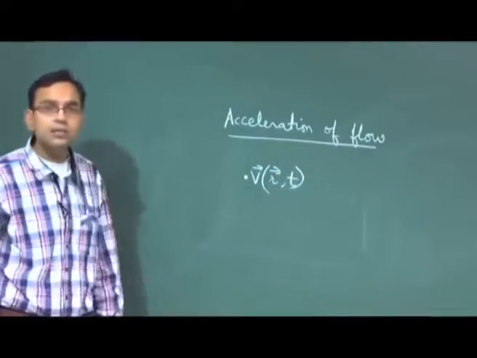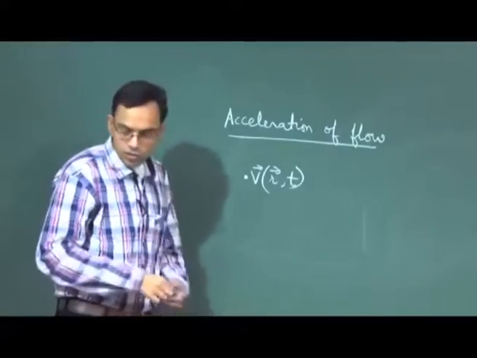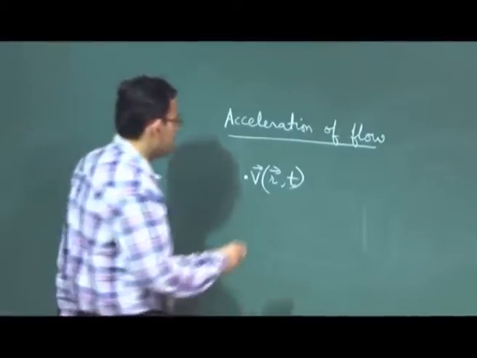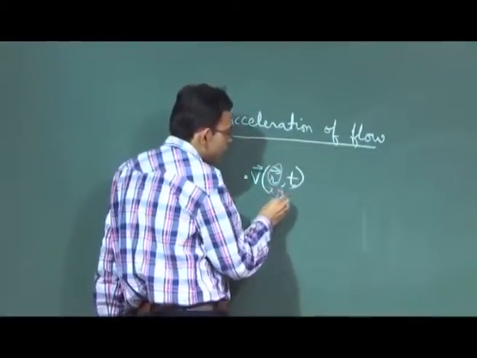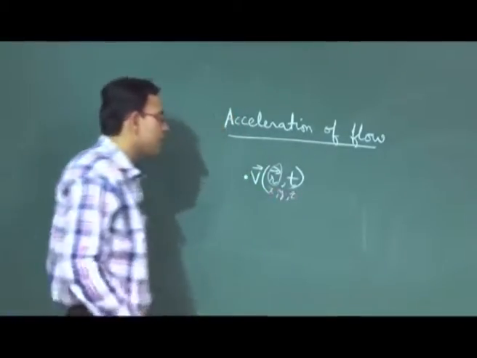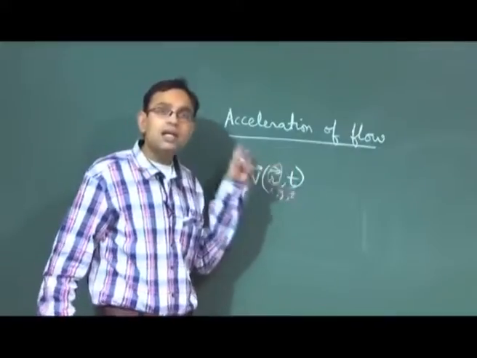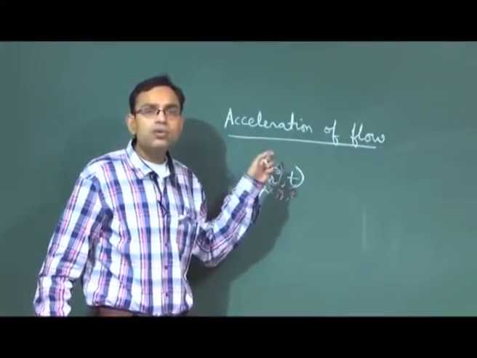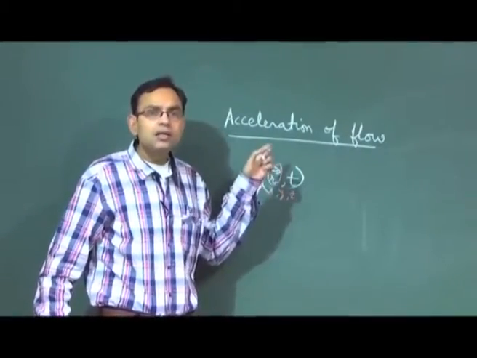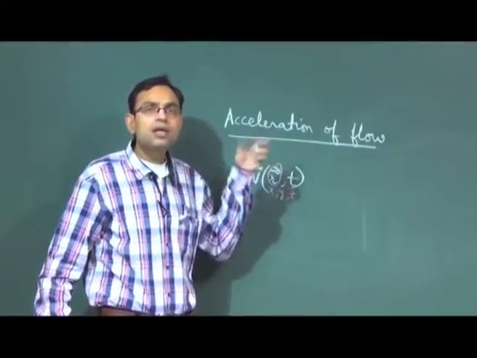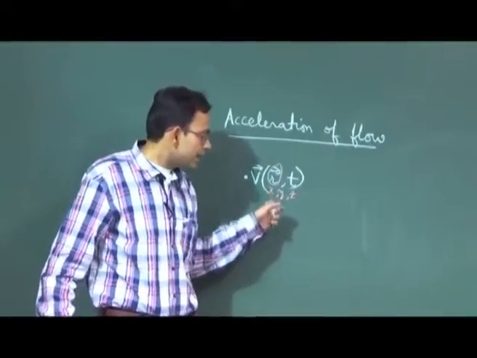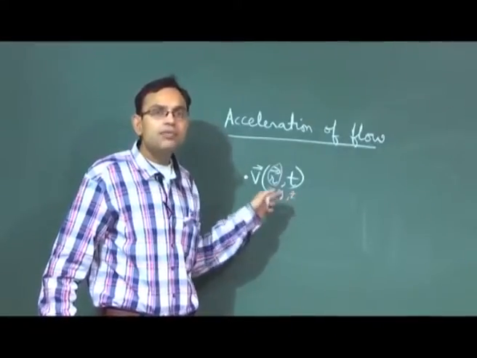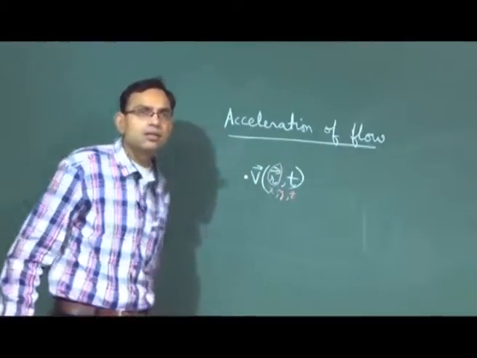This is Eulerian description. So, r will essentially include what? Say in a Cartesian system, r will include x, y, z. Remember that vector form is very generic. So, r could be anything that is described in terms of the appropriate coordinate system. In a Cartesian system it is defined by x, y, z.